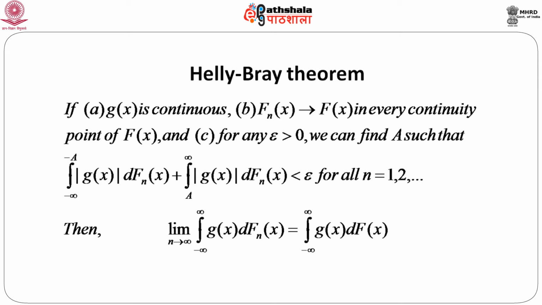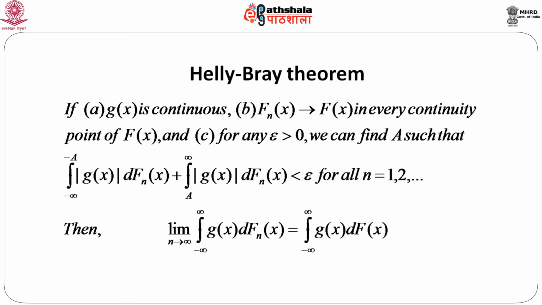So, this condition is essential to extend from a to b to minus infinity to infinity in the Hillis theorem, which is known as Hillenbrand theorem. Then under these three conditions we have the limit as n goes to infinity of the integral from minus infinity to infinity of g(x) d f_n(x) equals the integral from minus infinity to infinity of g(x) d f(x).